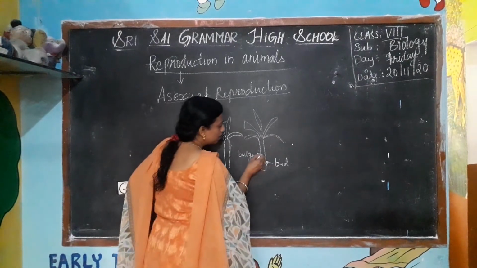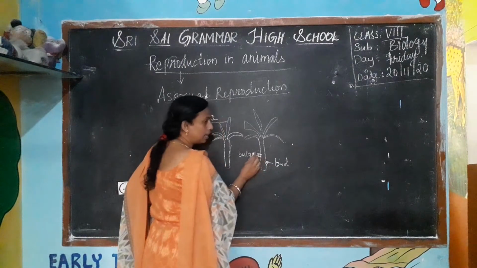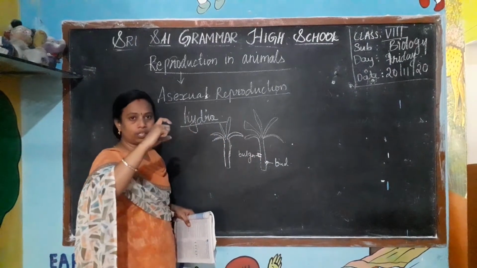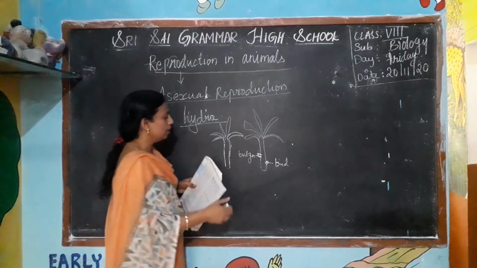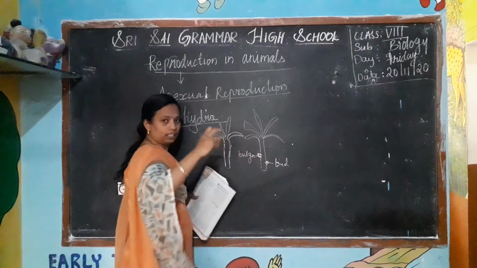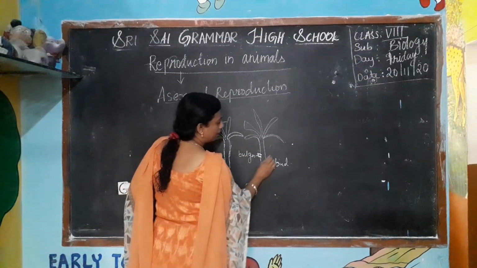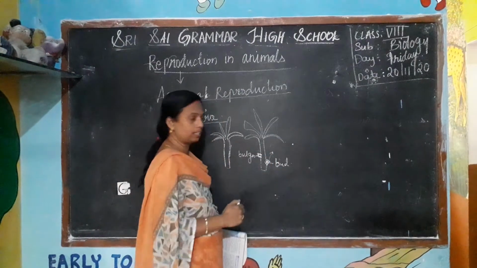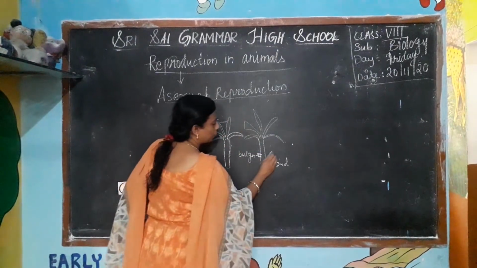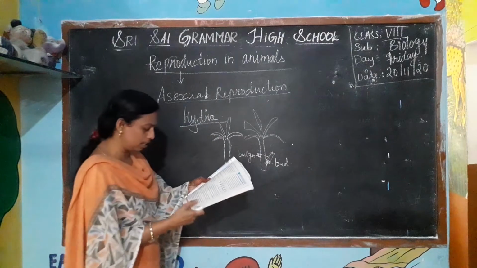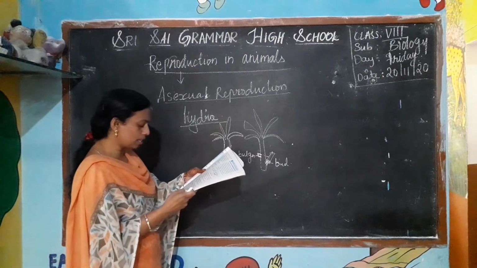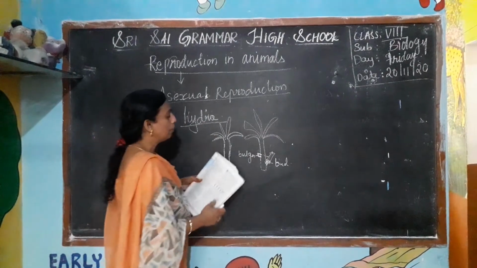These buds slowly grow in size. From the bud they will develop into individuals, that is, one more Hydra will grow from this. This type of asexual reproduction is called budding.